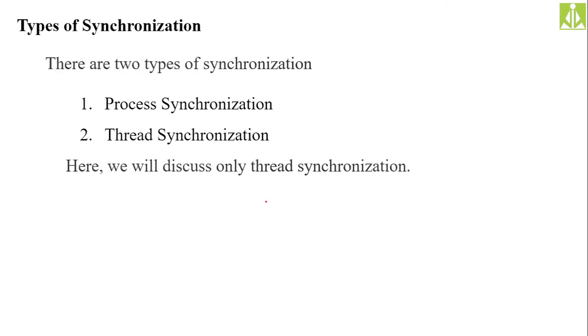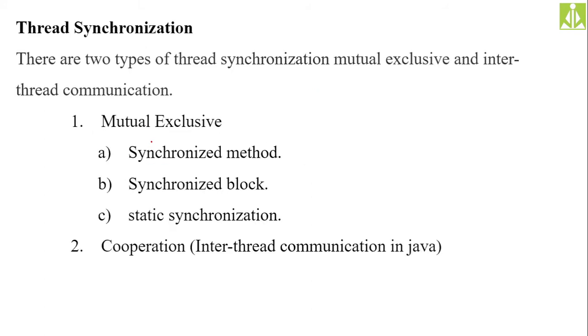So there are basically two types of synchronization. One is thread synchronization and the other one is process synchronization. But as we are studying all the concepts with respect to threads, we will see the different types of thread synchronization. We focus mainly on thread synchronization only. We are not going for process synchronization. Remember this one. So quickly we go and see what thread synchronization is.